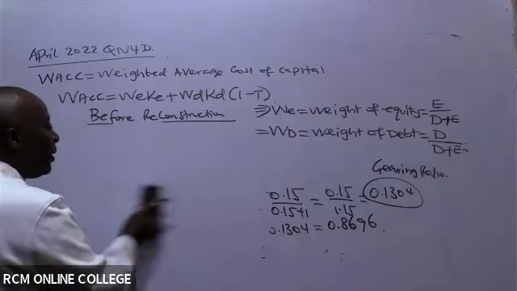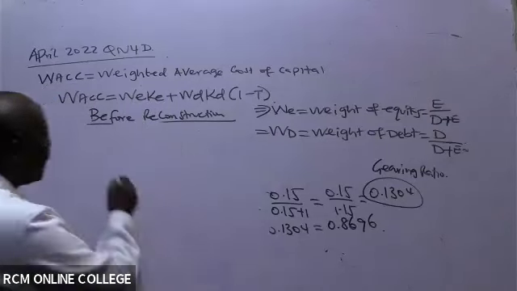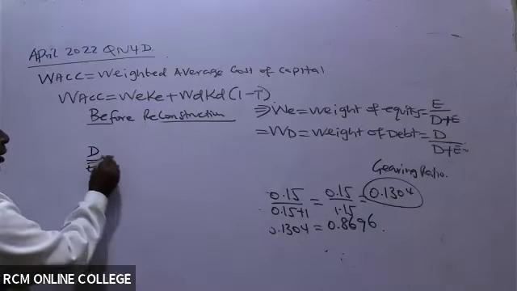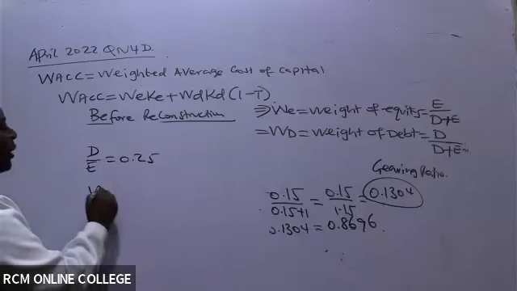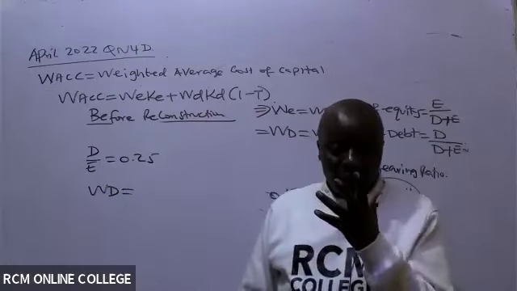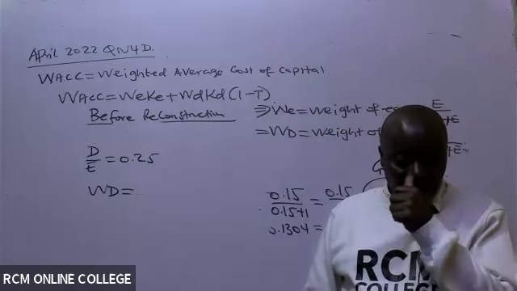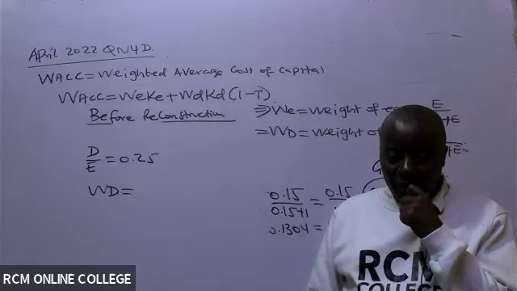What if, ladies and gentlemen, you are given something like this? That debt to equity is 0.25. Without thinking, can you kindly give me the weight of debt?